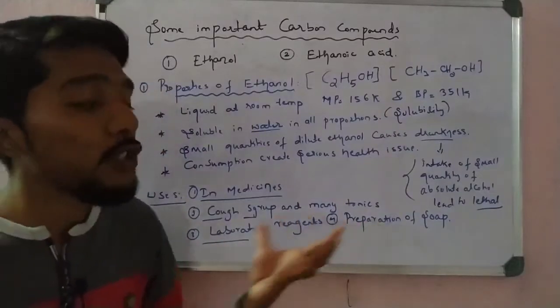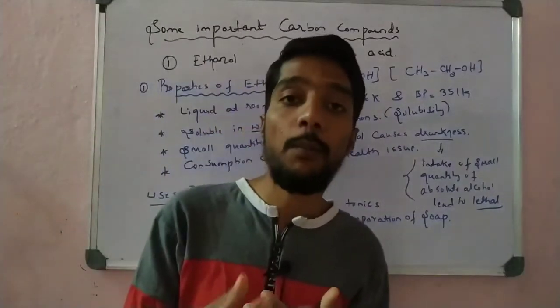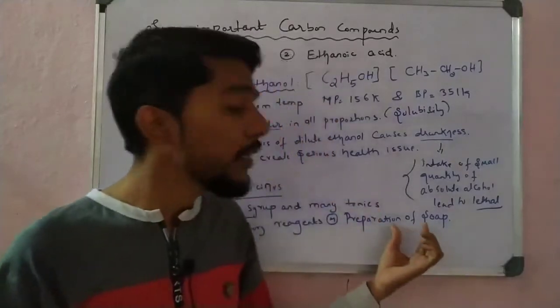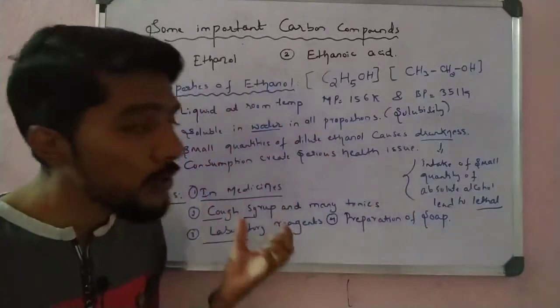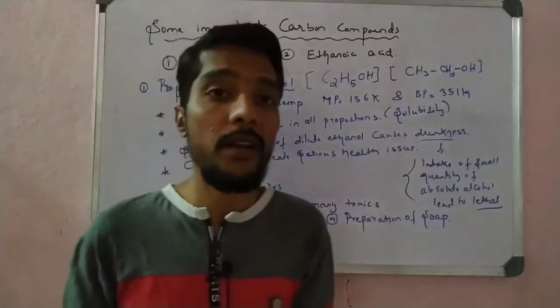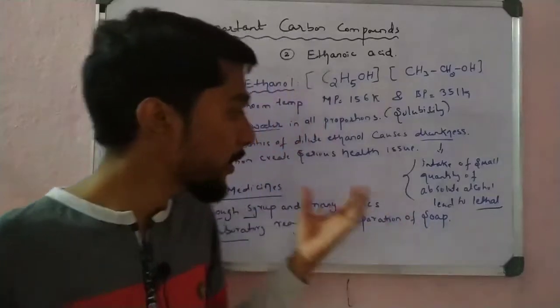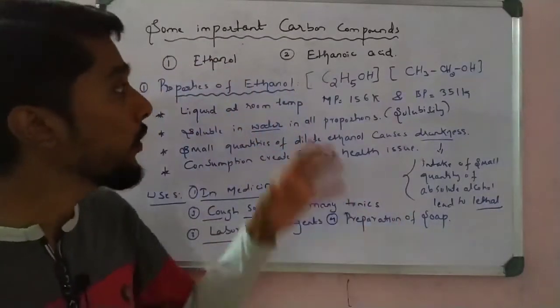And then the preparation of soap. In the upcoming videos, we will study the saponification reaction, in which we use ethanol. Ethanol is used as the main raw material in the preparation of soap. The main material is what? Ethanol. So in the preparation of soap, we also use ethanol.